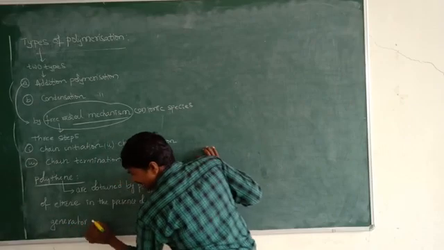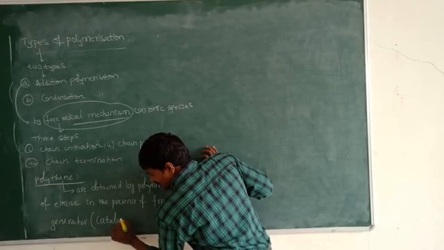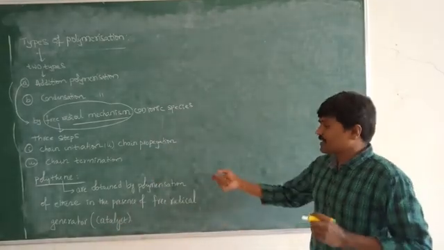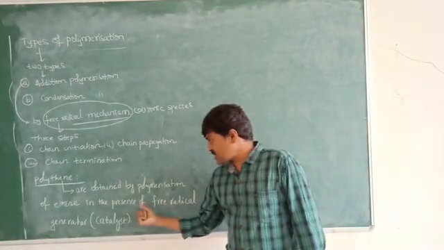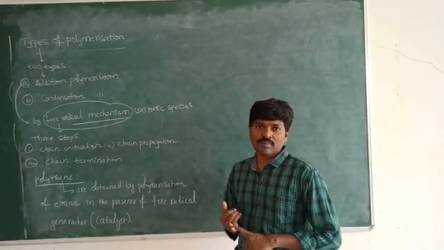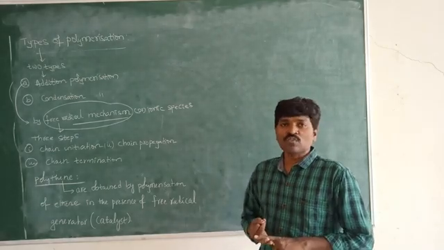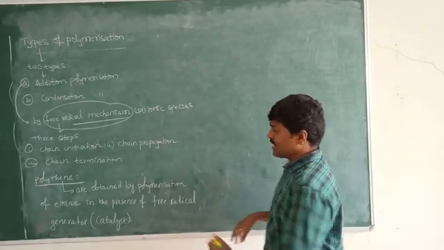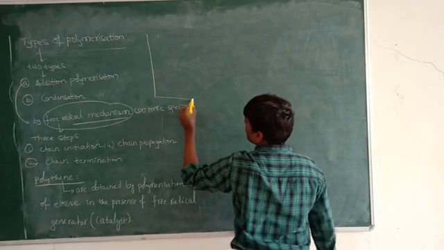A free radical generator means a catalyst. One more important point: which type of catalyst is used for the preparation of polythene? Mostly we use benzoyl peroxide, or acetyl peroxide, or tertiary butyl peroxide.